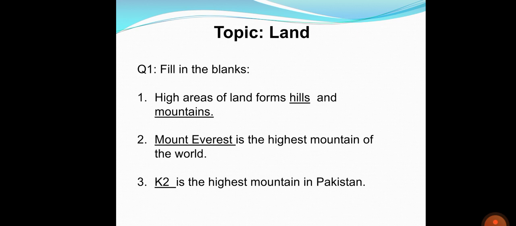So the question is fill in the blanks. Now students, have a look at the first fill in the blank.